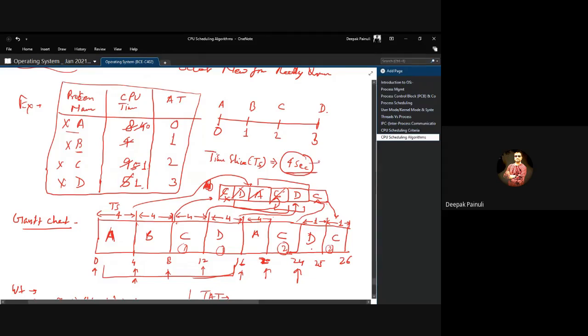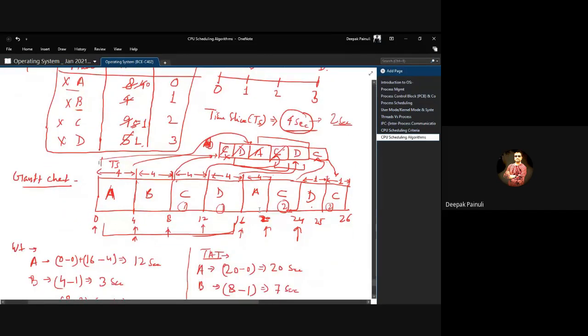If the time slice were 2 seconds, it would act in a proper time sharing manner. After 2 seconds, only three processes would be there, A, B, C only. But in this case, at time 4, all the processes are in the system. That's why for this duration, due to the time slice of 4, it acts as FCFS, right?